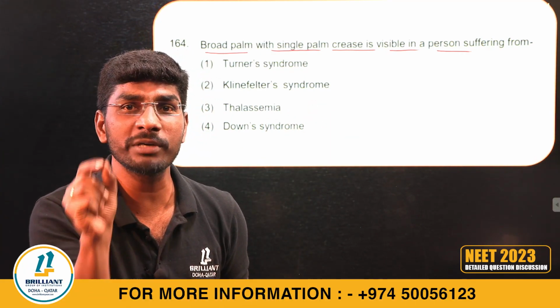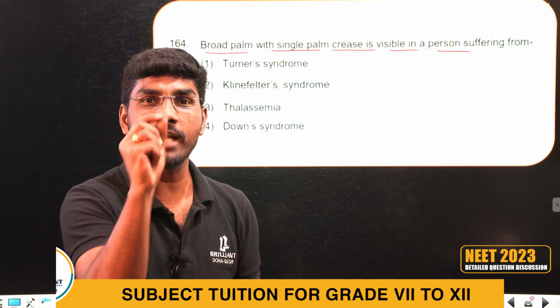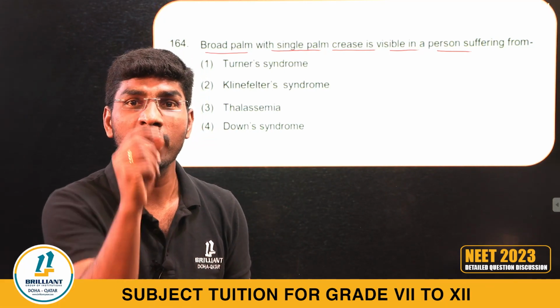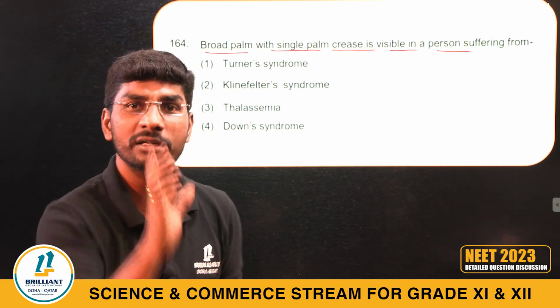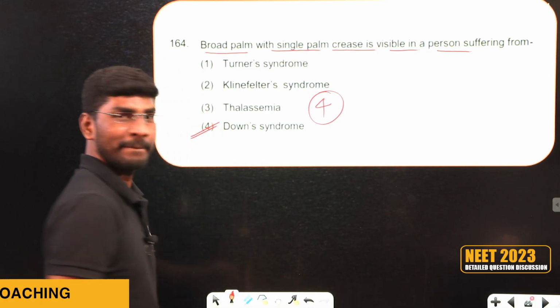Down syndrome is a characteristic feature of trisomy 21. I said Down was the scientist who explained this one. Down syndrome, autosomal trisomy. So the answer will be Down syndrome.